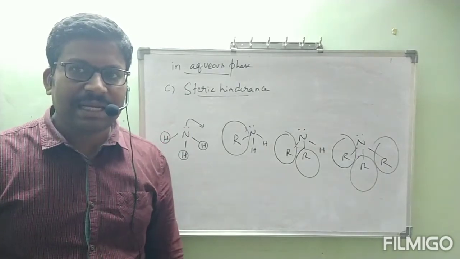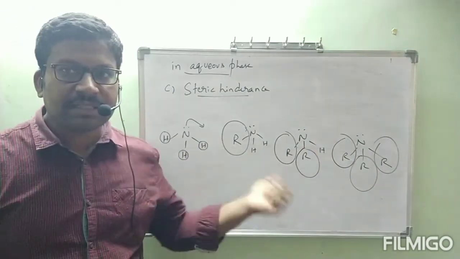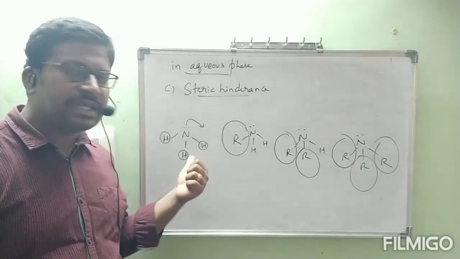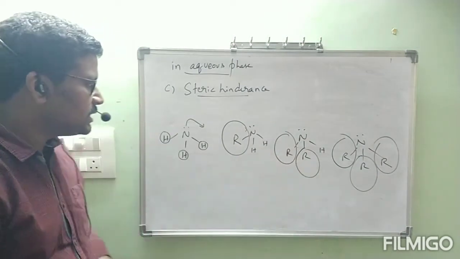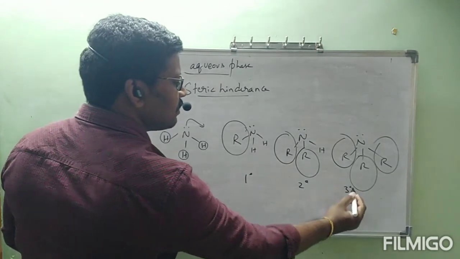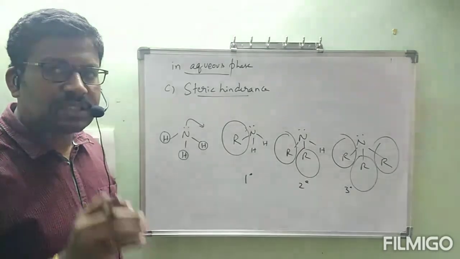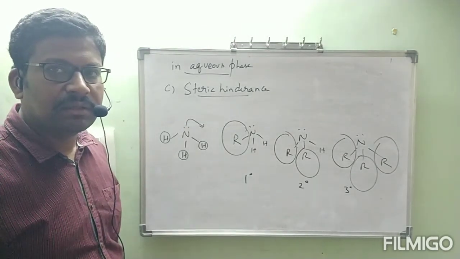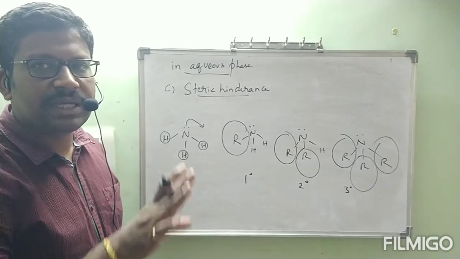Which is less sterically hindered? Ammonia. So what is the order of hindrance? This is less sterically hindered than this one. This is less sterically hindered than this one. This is ammonia. This is primary, secondary, tertiary. What happened to hindrance? Steric hindrance is increased. When steric hindrance is increased, nitrogen cannot donate the lone pair of electrons easily.